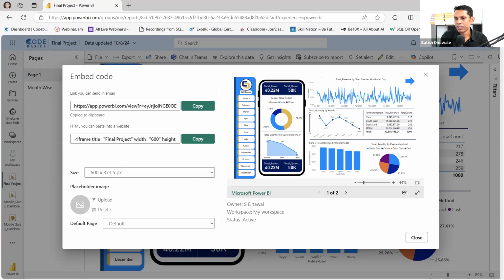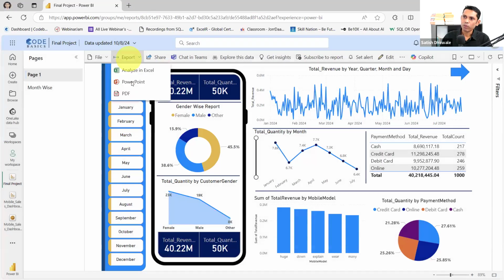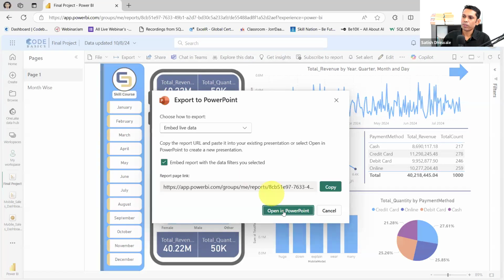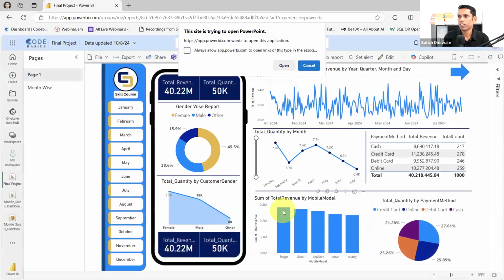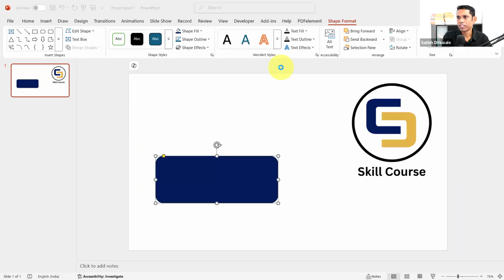Now you might be asking, sir, it is okay, but how to publish on PowerPoint? Let's go ahead and click on export, PowerPoint. Once you click on export PowerPoint, open in PowerPoint. Click on open in PowerPoint and say again open. So it will download a new PowerPoint presentation inside the download folder and will display your entire dashboard inside PowerPoint in an interactive way.